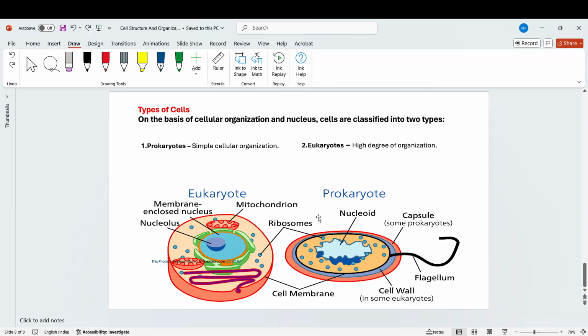Okay. Next, types of cell. This classification of cells is based on cellular organization and nucleus. So basically, cells are classified into two types: one is prokaryotes and the other is eukaryotes. Prokaryotes: pro means primitive and karyote means nucleus. Okay, the primitive nucleus cell. It's called the primitive nucleus cell.